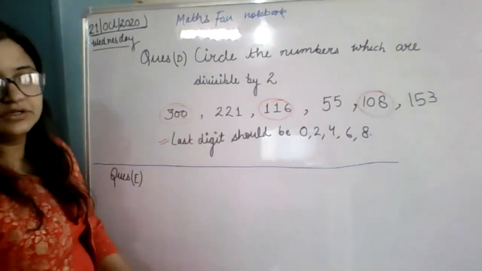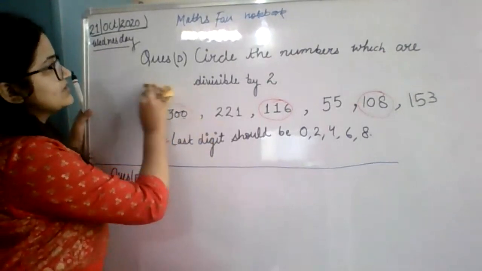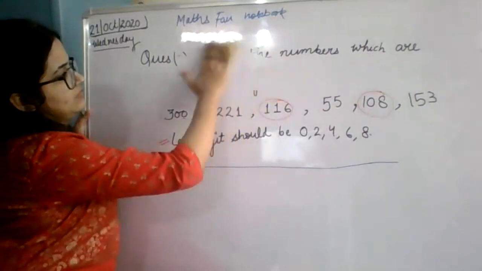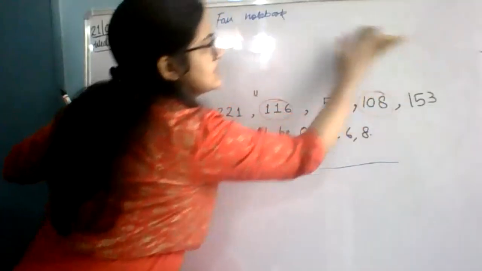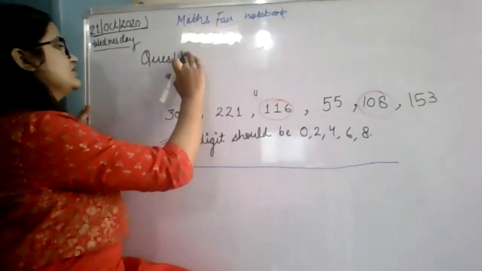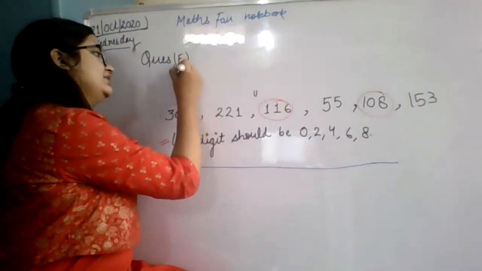I'm writing above. Okay, so I'm rubbing this question D. I'm writing question E instead of here. Ma'am, now there is no space. No space? If there is no space, then start from a new page. Write question E now.